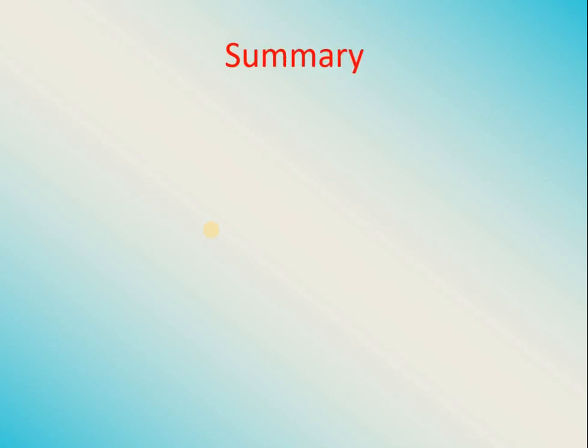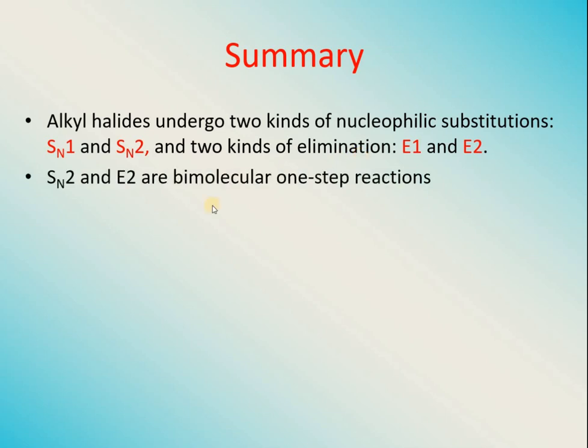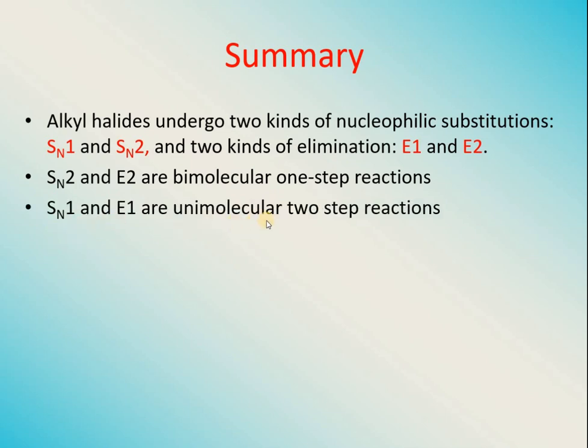Now let's summarize some points regarding substitution reactions and elimination reactions. Alkyl halides undergo two kinds of nucleophilic substitutions, that is SN1 and SN2, and two kinds of eliminations, that is E1 and E2. SN2 and E2 are bimolecular and they are one-step reactions. SN1 and E1 are unimolecular and they are two-step reactions.